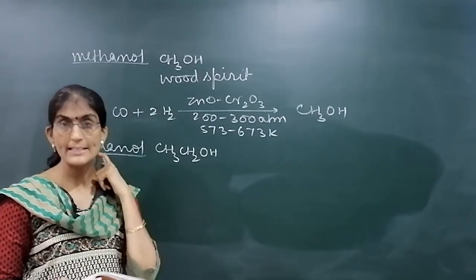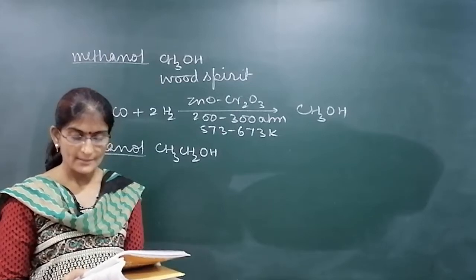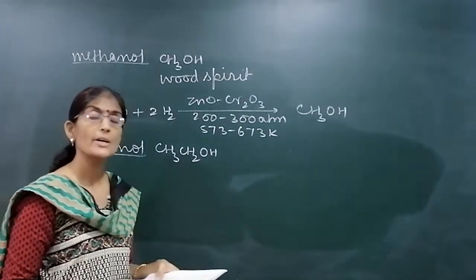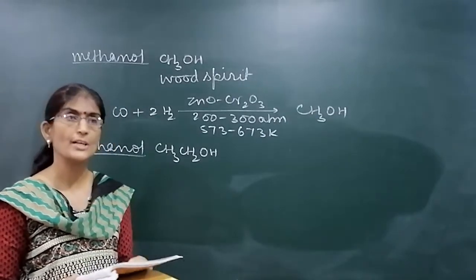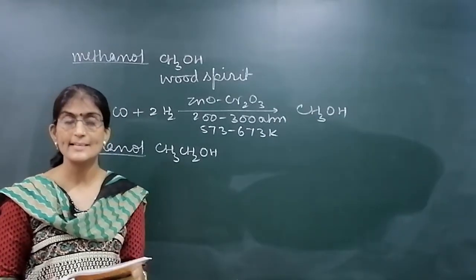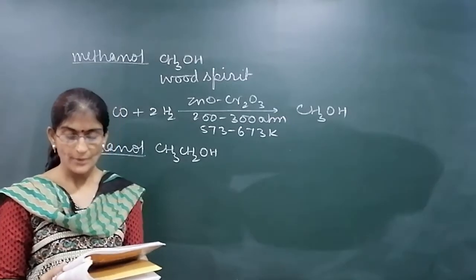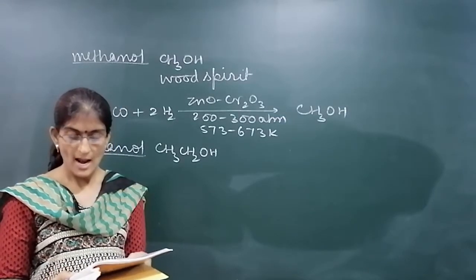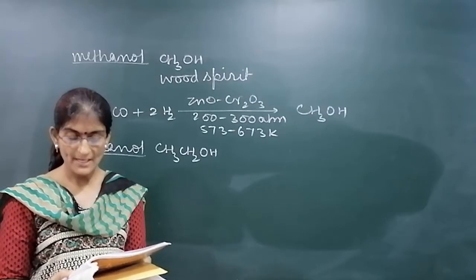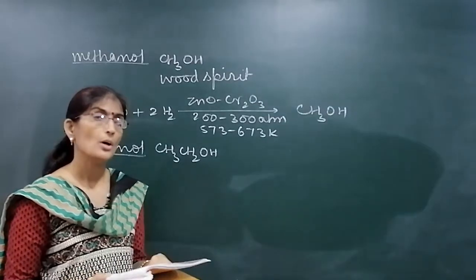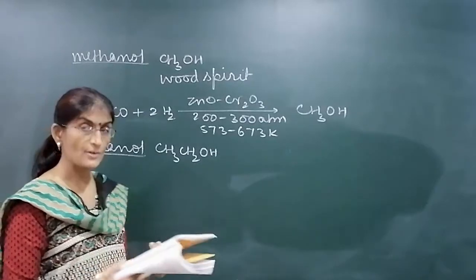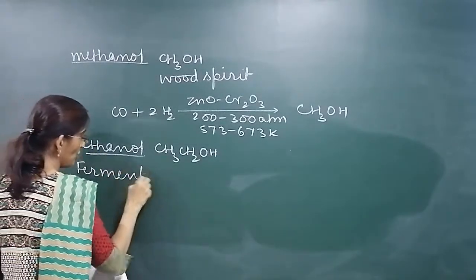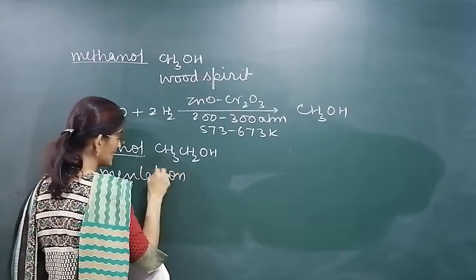Maybe you studied in 10th standard that sugar is present in molasses, that is sugar cane, or fruit juices, especially sweet fruit juices like grapes and chiku. They first convert it into glucose and fructose, and by the enzyme zymase they further convert it into alcohol. This is the fermentation process for preparation of ethanol on a large scale.